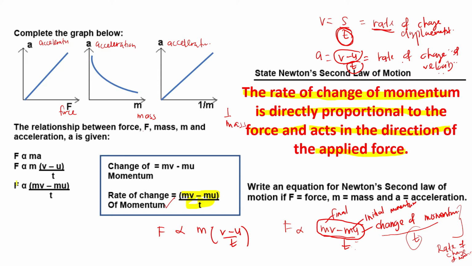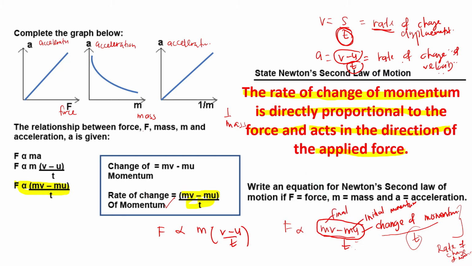So let's say I use this equation. This is the rate of change of momentum. Correct? The rate of change of momentum is directly proportional to the force, and when it is applied, the object will move in the same direction as the applied force. So that's Newton's second law of motion. I hope you can understand.